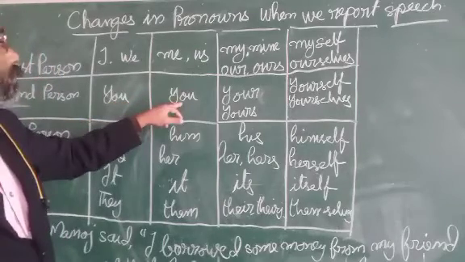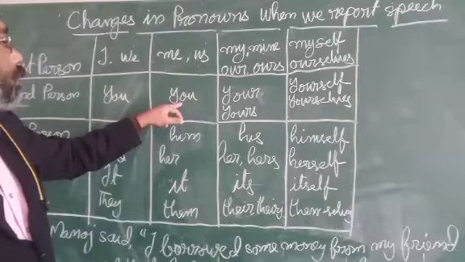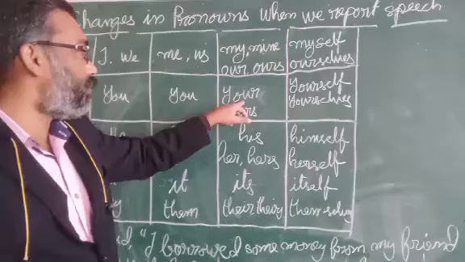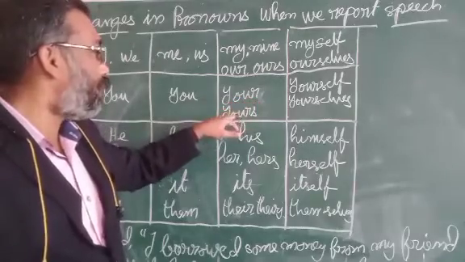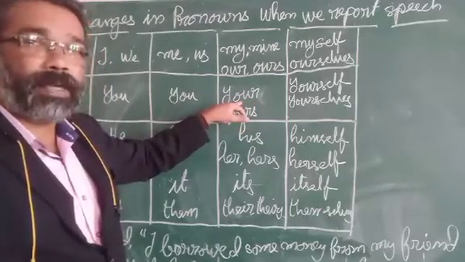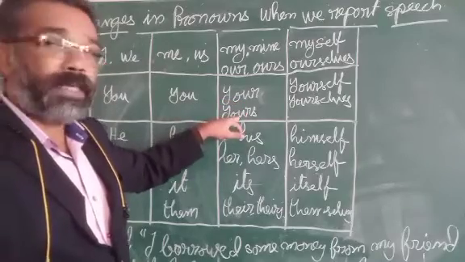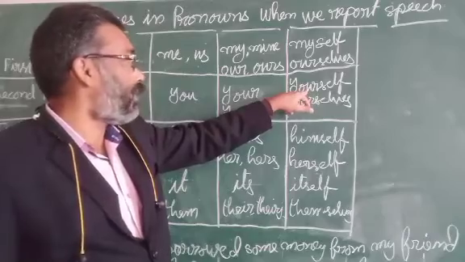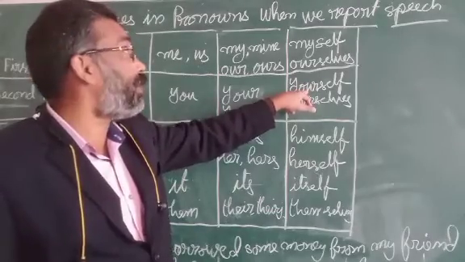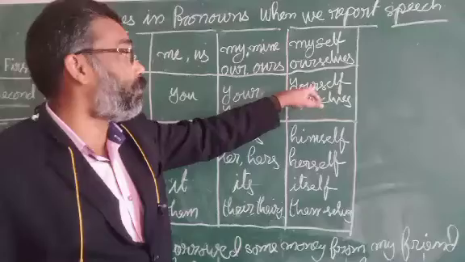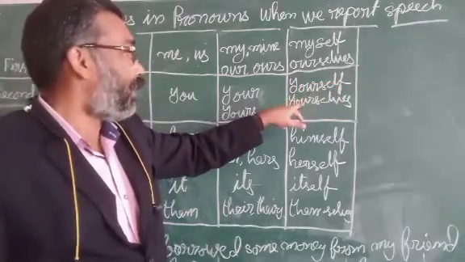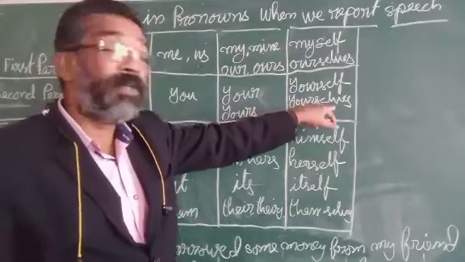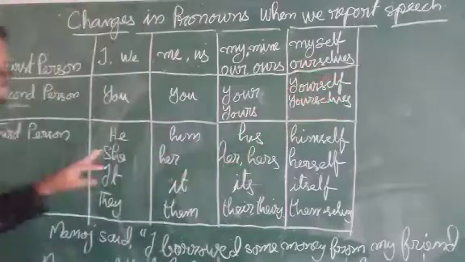Then objective case again you. Possessive case is your for singular. Your is a possessive adjective. Yours is possessive pronoun. Then when you is for singular, we use a reflexive form yourself. And when you is meant for plural, we use a reflexive form yourselves.